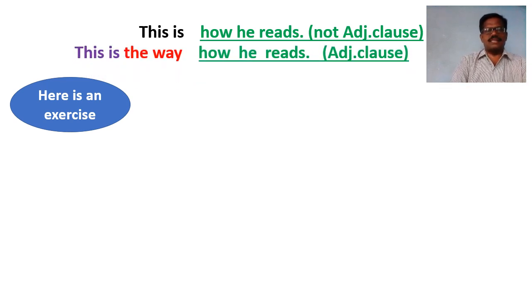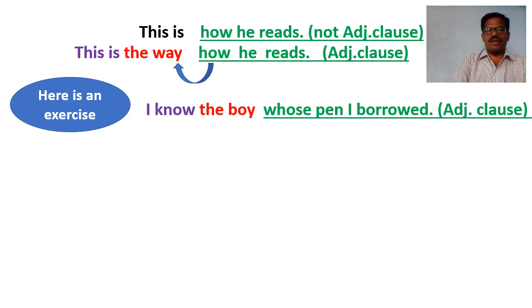And in the next example, this is the way how he reads. Here, the underlined part is called an adjective clause because it has an antecedent which this clause describes. So the antecedent here is the way. So the subordinate clause, how he reads, describes this antecedent the way. So this clause is called an adjective clause.